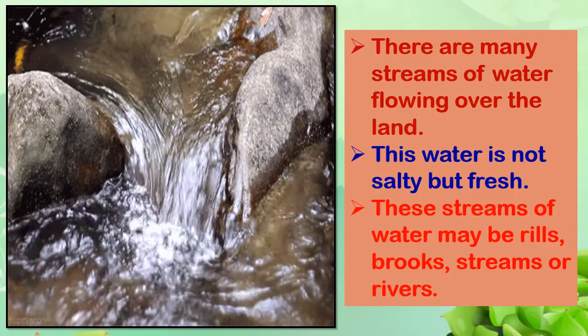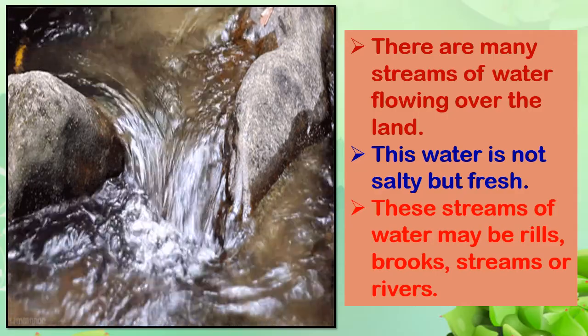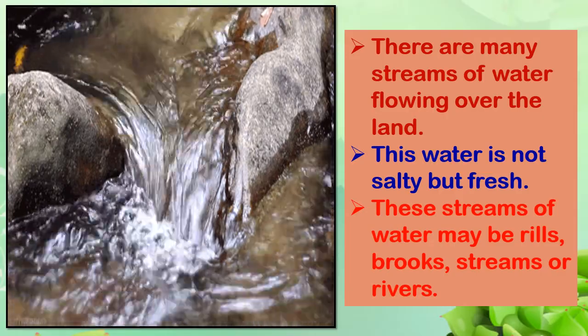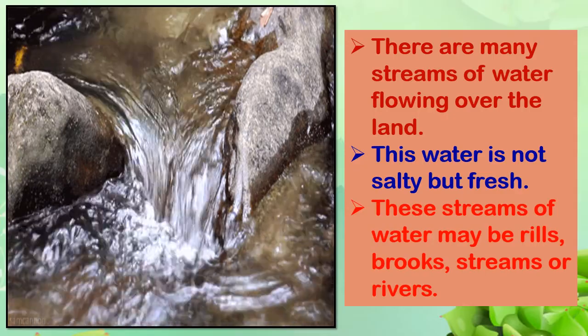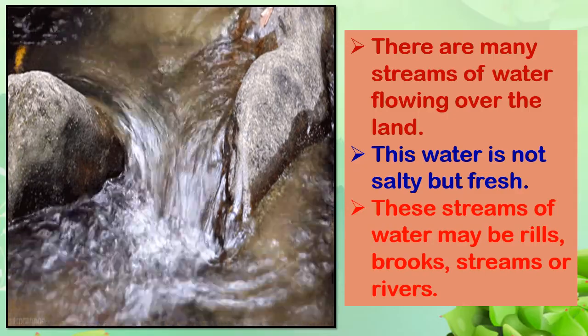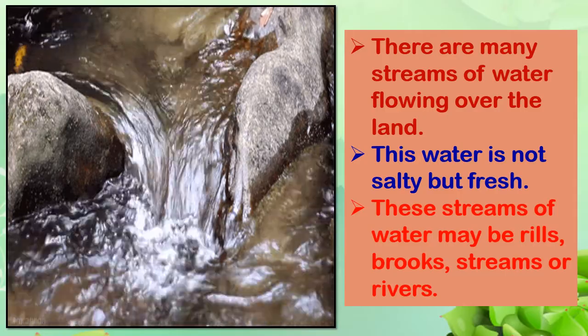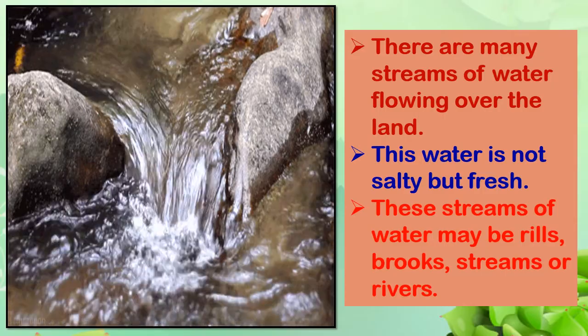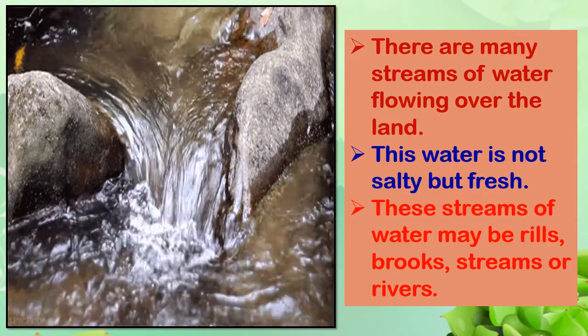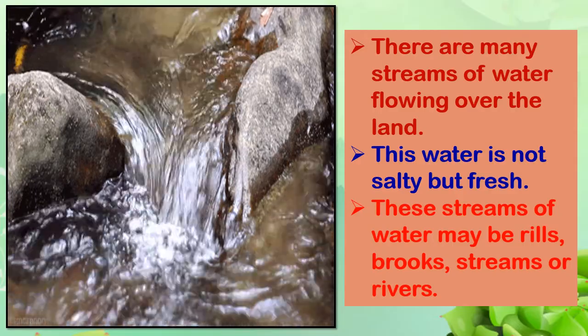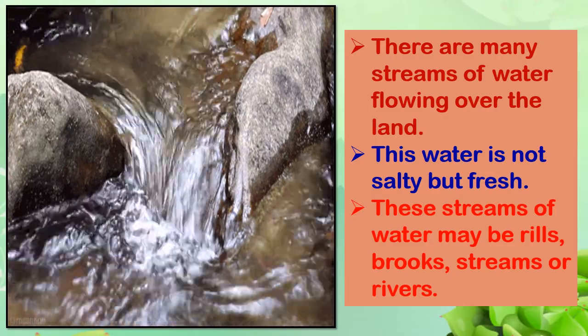Now we also see there are many streams of water flowing on the land. Whenever we are traveling to a village or going to a hill station, we have seen water flowing on the land. Now this water is not salty like that of the ocean and the sea, but this water is fresh. We can drink it. Now these streams of water are also given names according to how they flow.